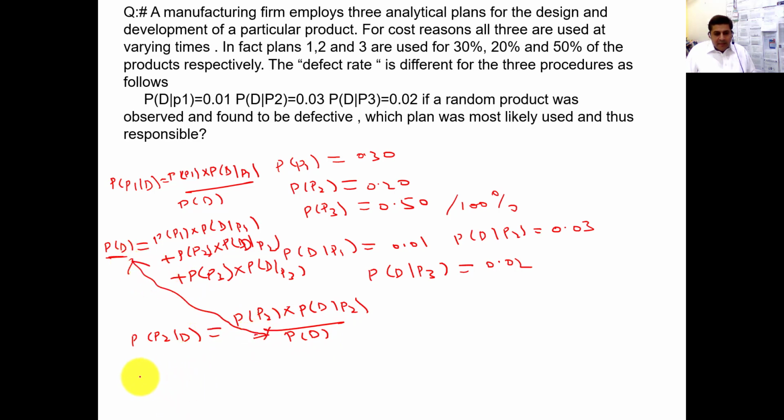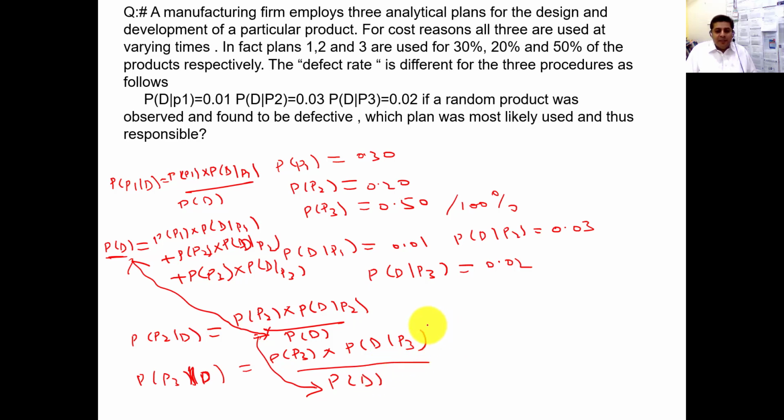Probability of P3 given D is equal to probability of P3 into probability of D given P3, once again divided by the probability of D. When you calculate all these probabilities, you need to check which probability is the highest.